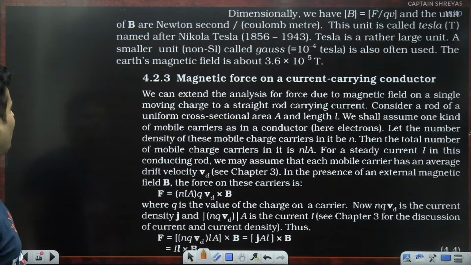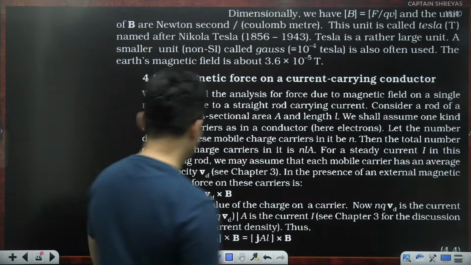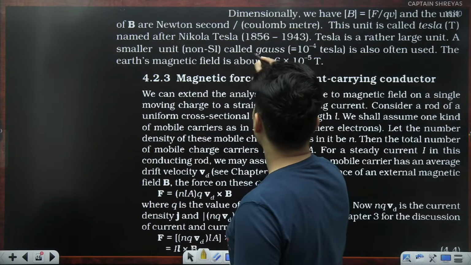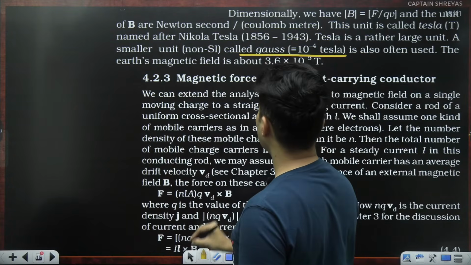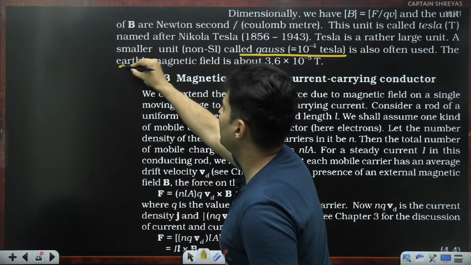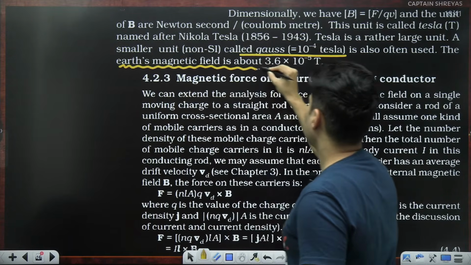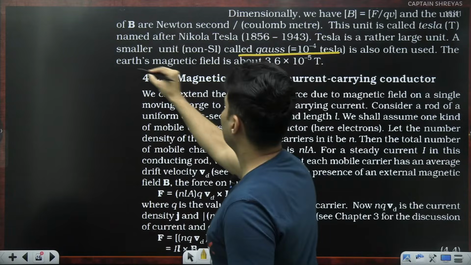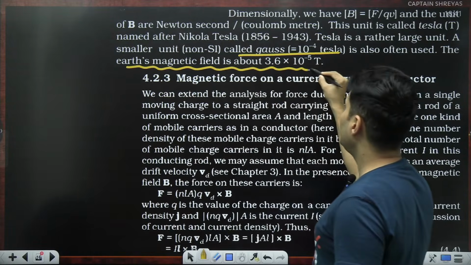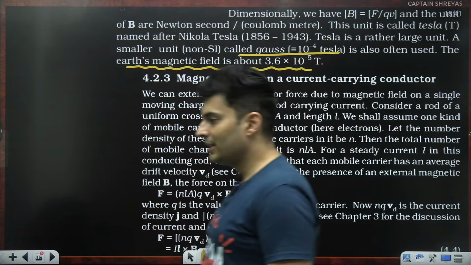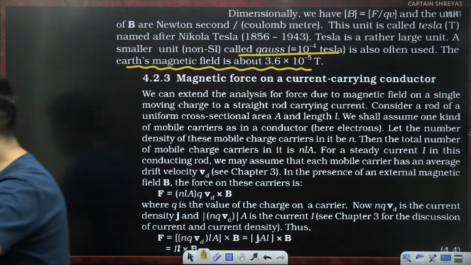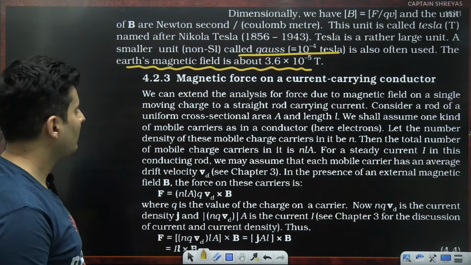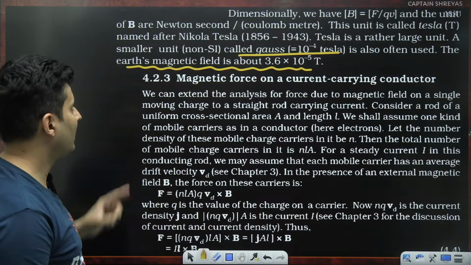All right. And they have also specified the unit Tesla right over here. The SI unit is Tesla. The Gauss unit is 10 to the power minus 4 Tesla. And the Earth's magnetic field, just remember this value, is very, very small. It's in the range of 10 to the power negative 5 Tesla. That's how small Earth's magnetic field is.